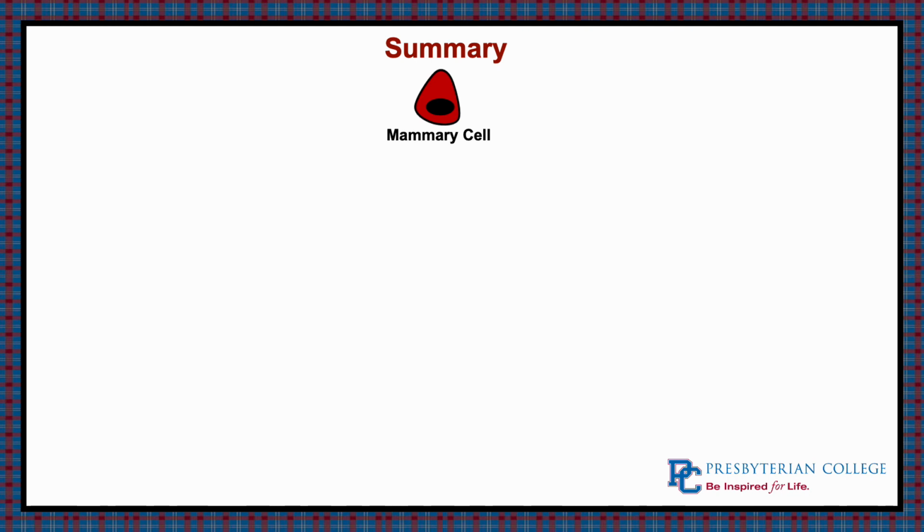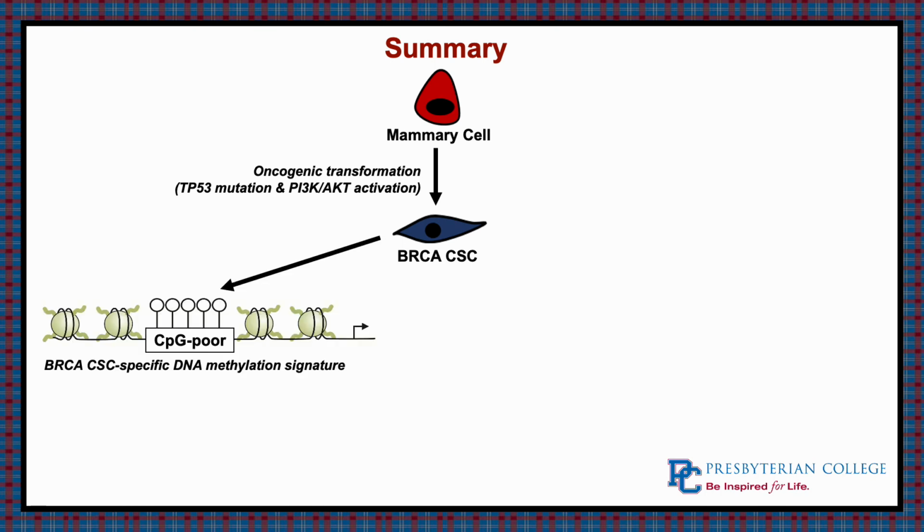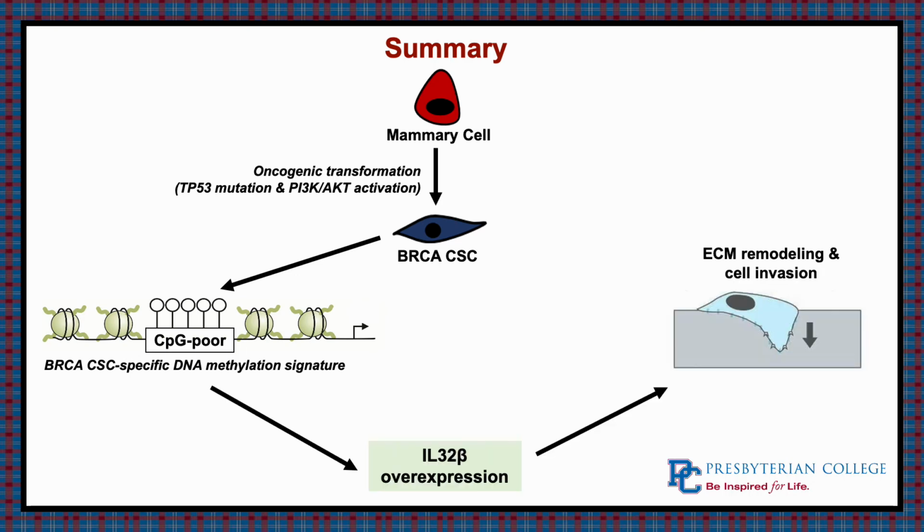So in conclusion, when you have a mammary cell that undergoes oncogenic transformation, specifically having these p53 mutations and a PI3K AKT activation, which would be caused by a deletion of the PTEN gene, you have this breast cancer stem cell. And this breast cancer stem cell has specific DNA methylation signatures that are causing IL-32 beta overexpression, which is ultimately leading to an extracellular matrix remodeling and cell invasion, causing an increase in the aggression of these breast cancer cases.